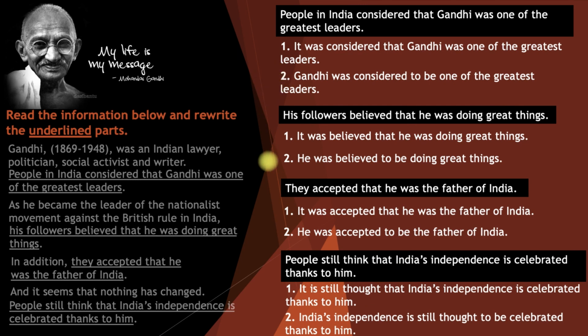And for the second versions, to recap, we can say if there are two verb tenses and they are the same, like past simple and past simple, we can change it into to be, to verb 1, or as in the example here, accepted, was, accepted, to be, I can say. If there's a continuous action, like he was doing, I change it into to be doing. Or if there's present simple passive, as in here, I change it into to be verb 3.